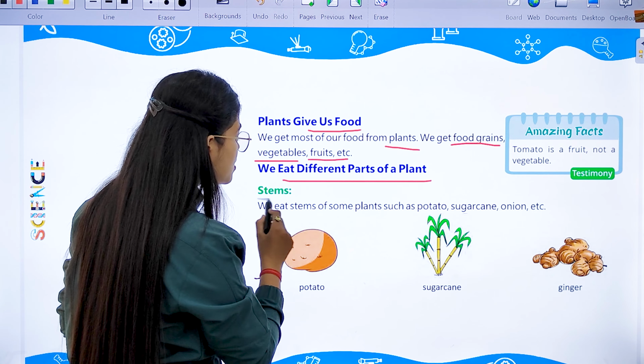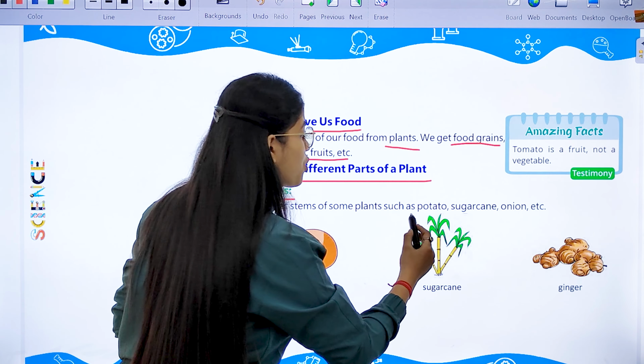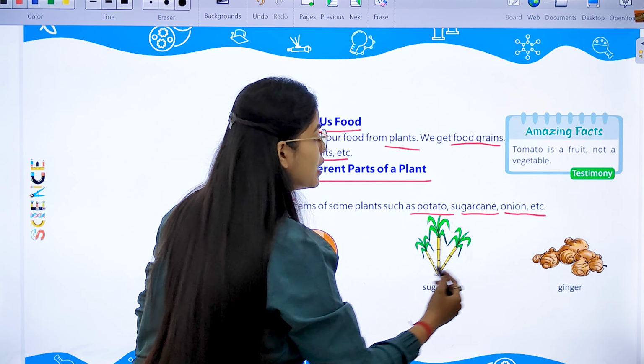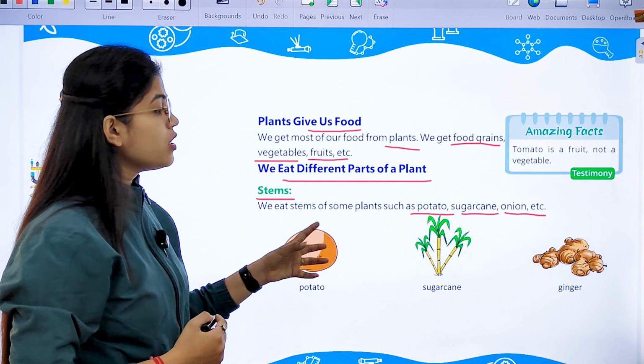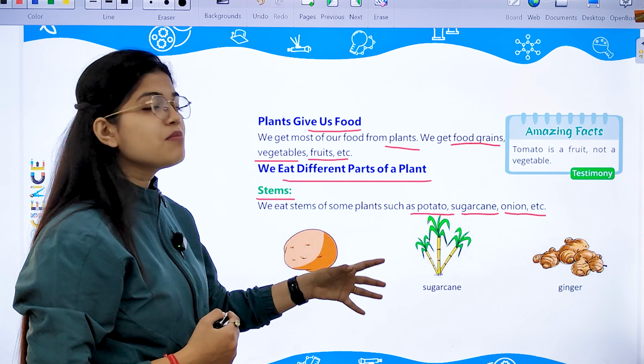If we talk about stems, we eat the stems of some plants such as potato, sugarcane, onion, etc. All these plant stems are edible. If we talk about tomato, it is a fruit, not a vegetable, and we also eat tomato.